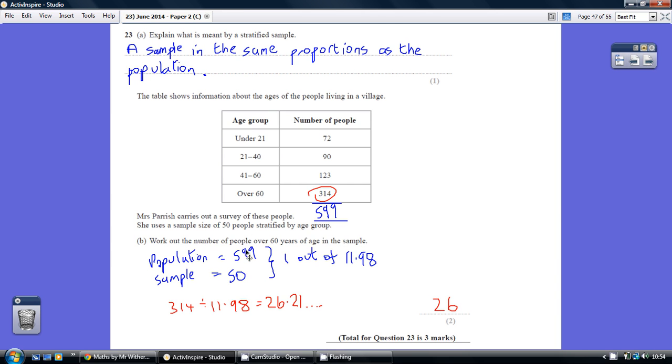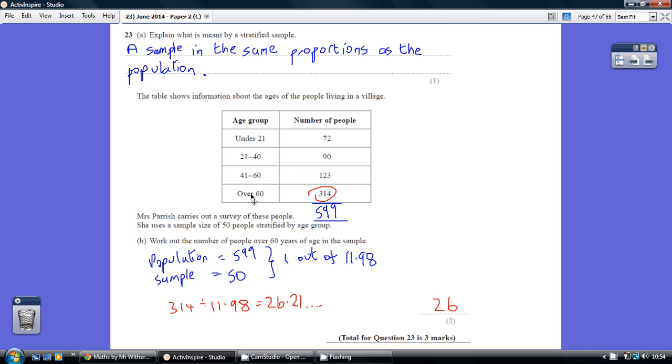So let's kick off by working out what the population is, the total number of people. So add up this column giving us 599. We're told that the sample size is 50. So using your calculator, do 599 divided by 50, and that gives us 11.98. So our sample comprises 1 out of every 11.98 people in our part of the population.